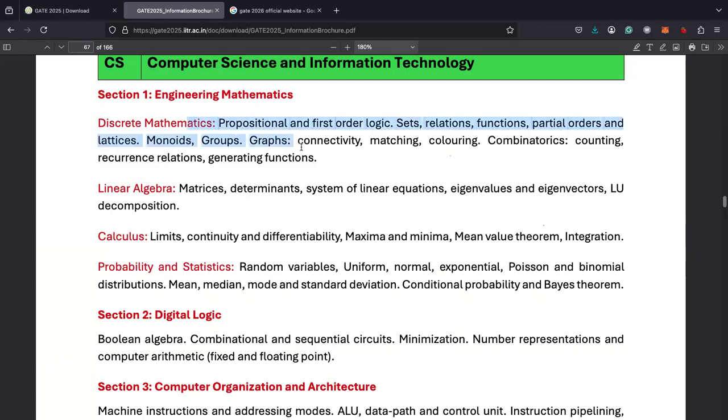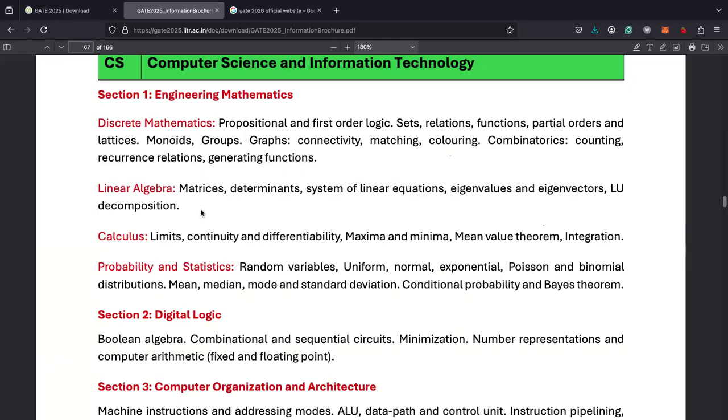And yes, whole discrete mathematics is easy. Linear algebra is also easy. Calculus, you will find some difficulty. And probability is also easy peasy. So for computer science, engineering mathematics is not that high level. You will have simple questions.